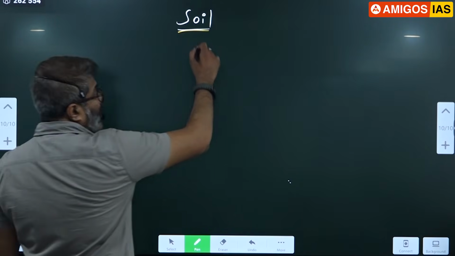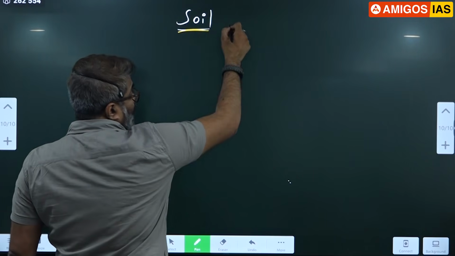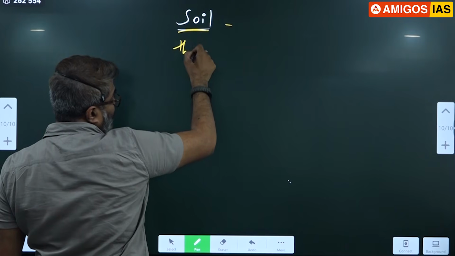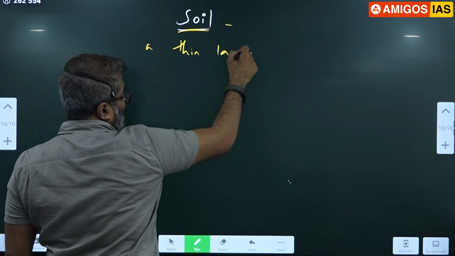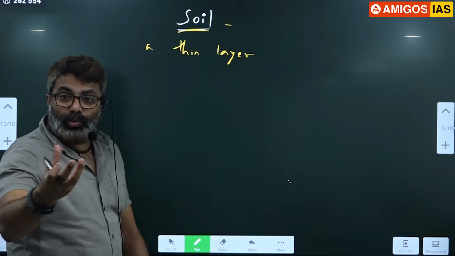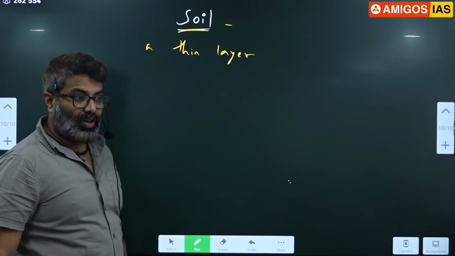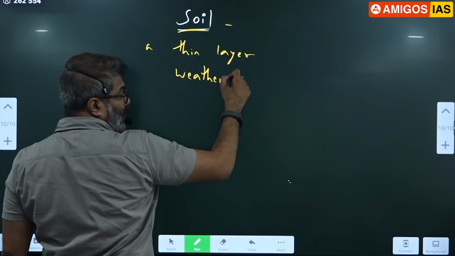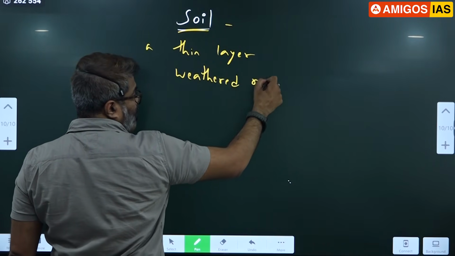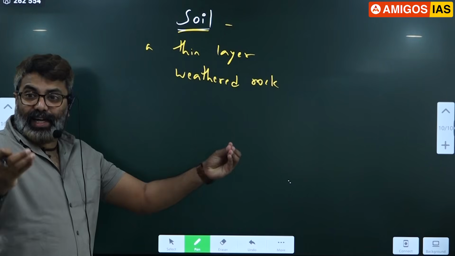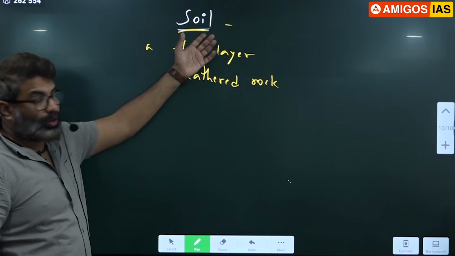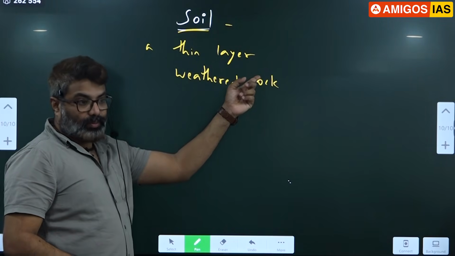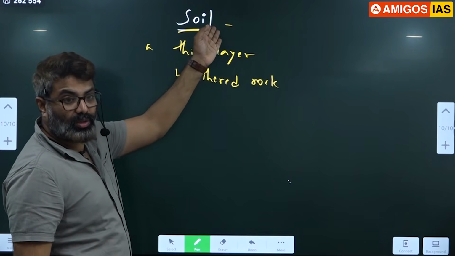If you all notice soil on the earth's surface, you will notice it is not a very thick layer. It is a very thin layer. Soil is basically a thin layer. Soil is formed due to weathering of rocks. So soil is a weathered rock. When the rocks disintegrate, they become soil. Remember, rocks contain minerals. So the same minerals come to soil.